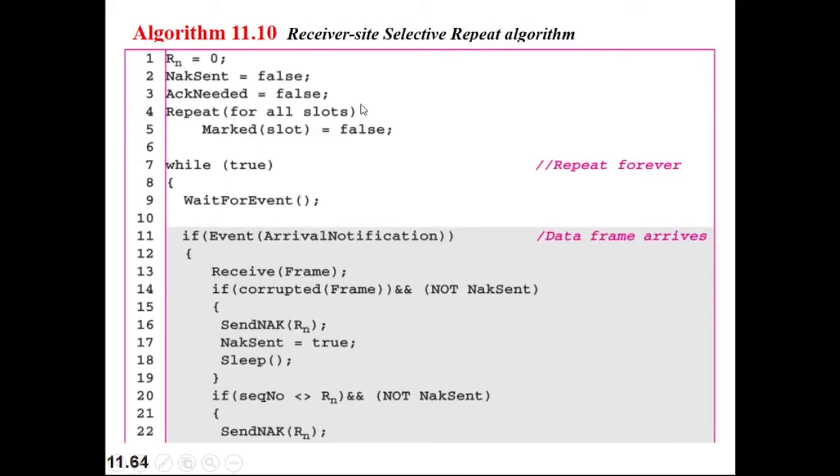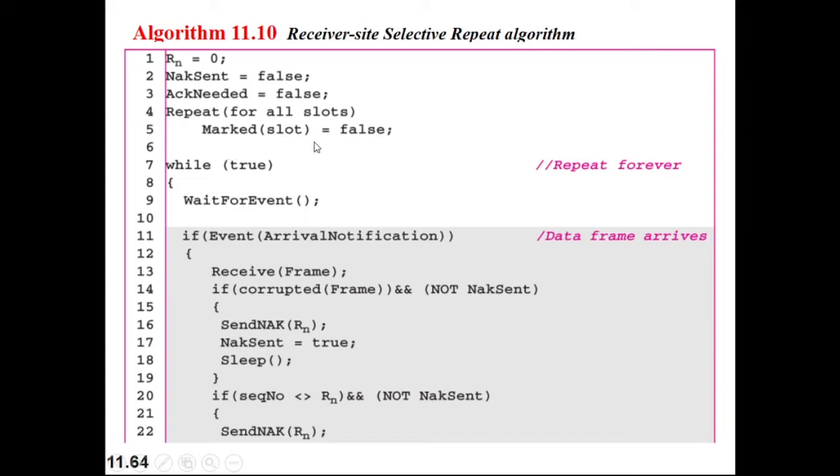And at the receiver side selective repeat algorithm, what is going on is that receiver Rn is equal to 0. At first, the window number, the frame the receiver wants, is 0, and NAK sent is equal to false, and acknowledgement needed is equal to false. So at first all these values are false, because the receiver has not received any frame, so the NAK and acknowledgement values are false. After that, repeat for all slots, for each and every frame.